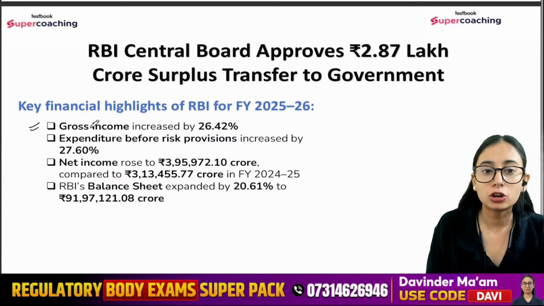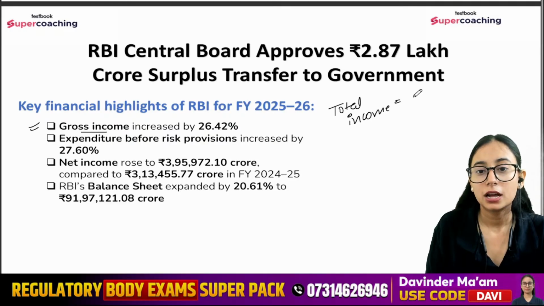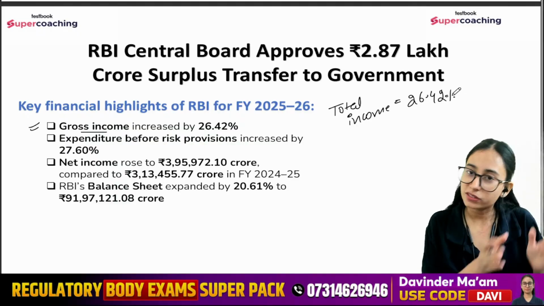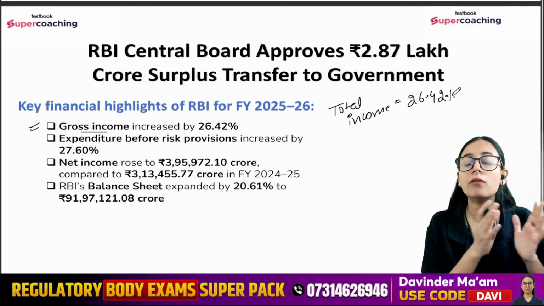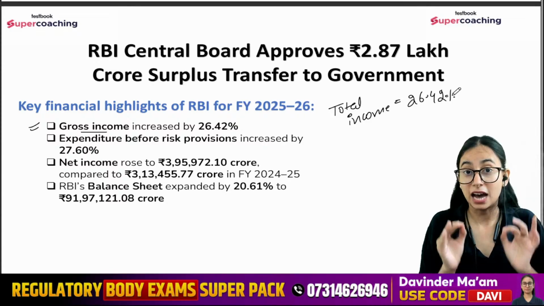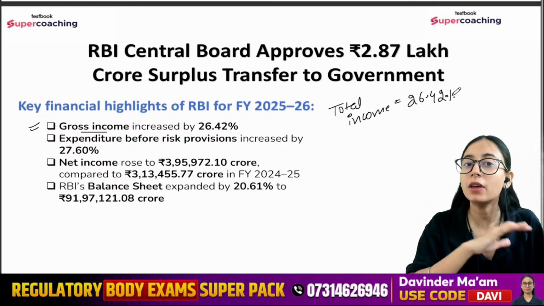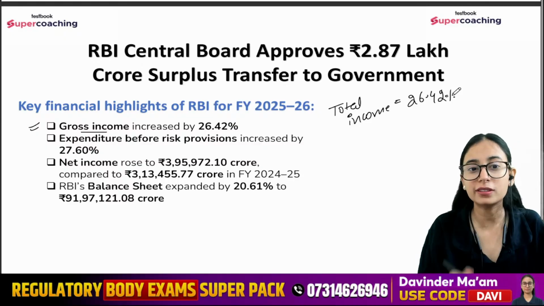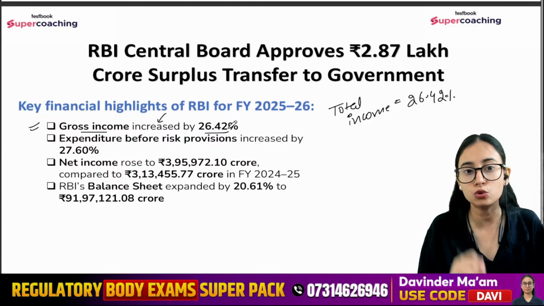So first of all, the gross income, the total income that the RBI has earned, has increased by 26.42%. Whatever was the previous level of surplus or the income over and above it, the RBI has earned 26.42% more than the previous income. So this is what they have said, that our income has increased by 26.42%.